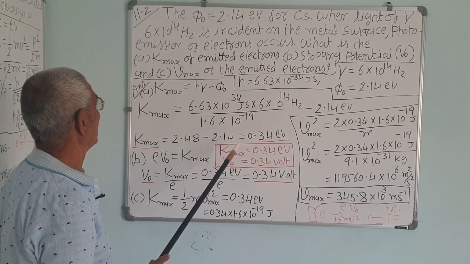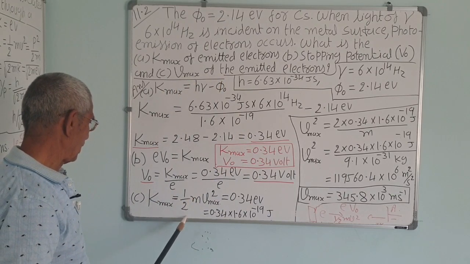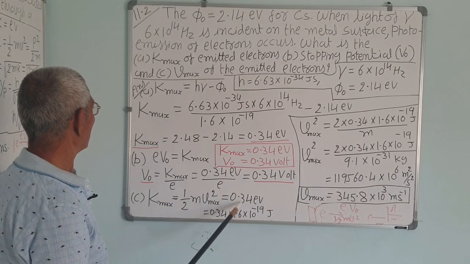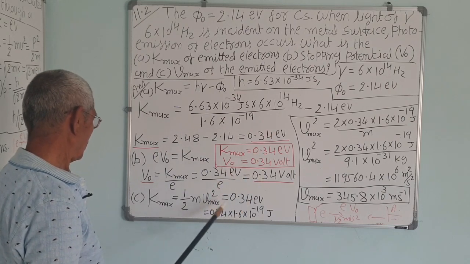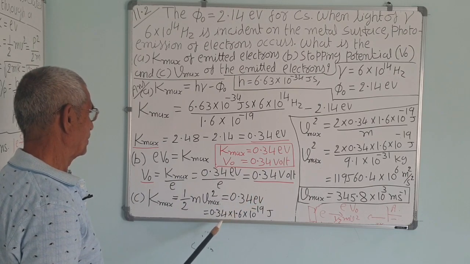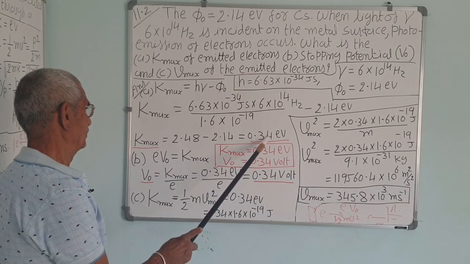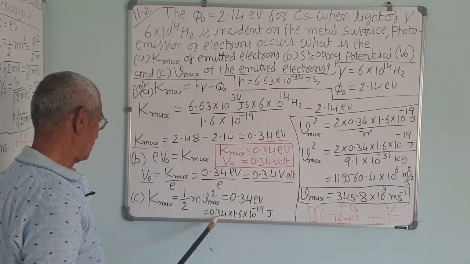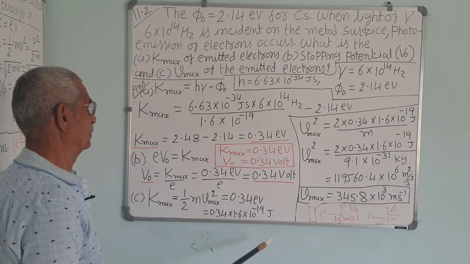And the last one is the V maximum. Maximum energy, K maximum, is 1/2 m into velocity maximum square. Already we have calculated this, 0.34 electron volt. So e is the charge of an electron and 0.34 volt becomes 0.34 into 1.6 into 10 raised to minus 19 joules.